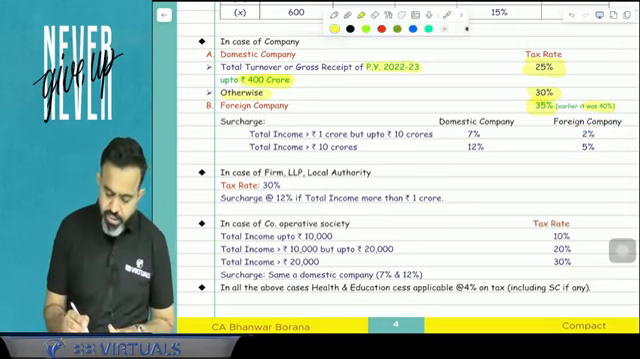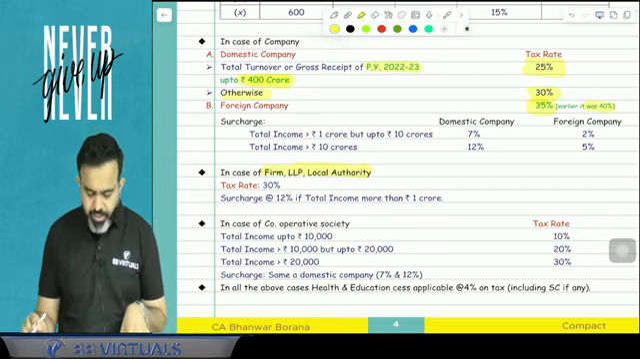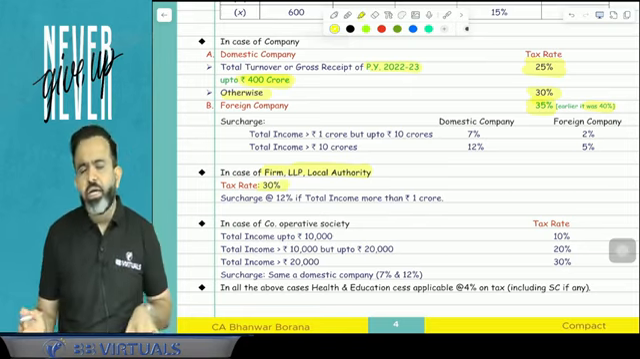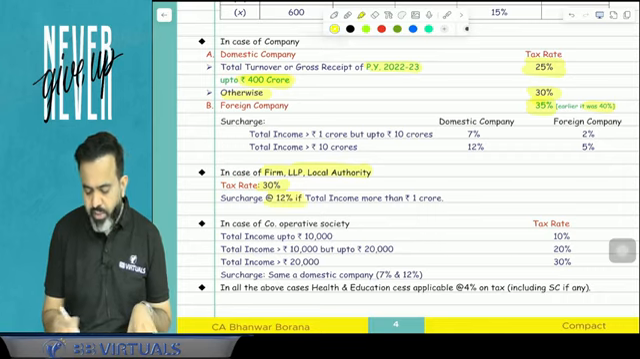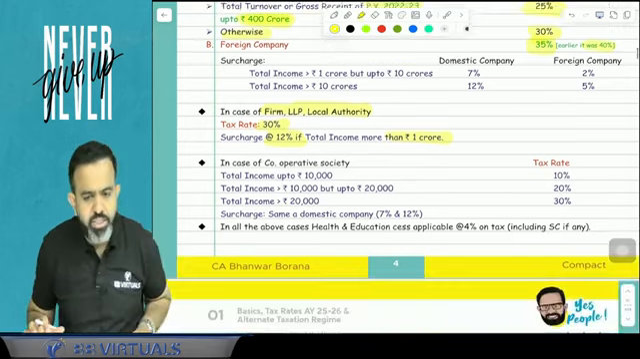Now, the next part is related to the partnership firm, LLP and local authority. Now guys, in case of partnership firm, LLP and local authority, your tax rate is a flat 30%. Surcharge is applicable at the rate of 12% if total income is more than 1 crore.